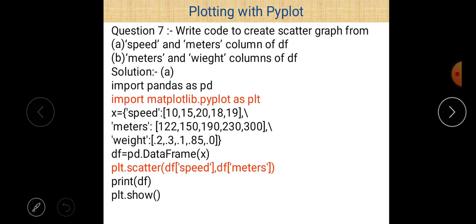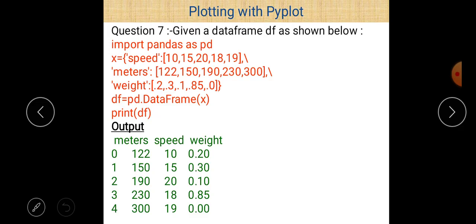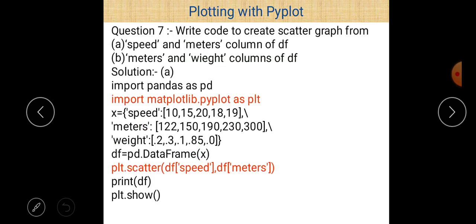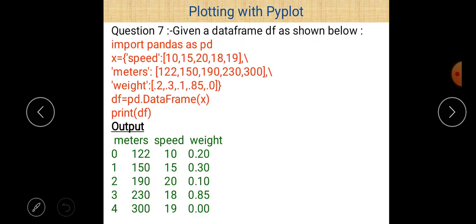Now next question. Given a data frame df as shown below, we have to create a scatter chart between speed and meters, and between meters and weight. So there is a data frame. First of all, to create a data frame, we have to import the pandas library. So just write import pandas as pd.